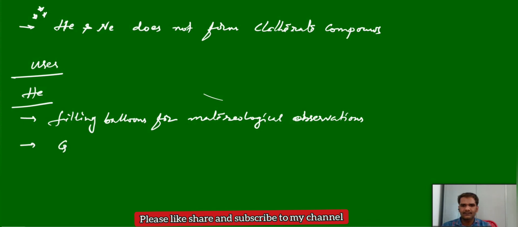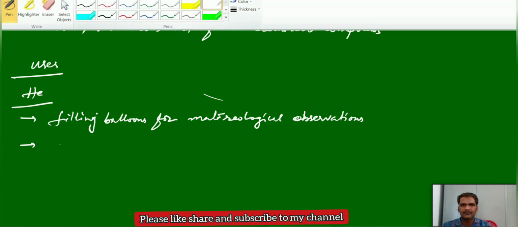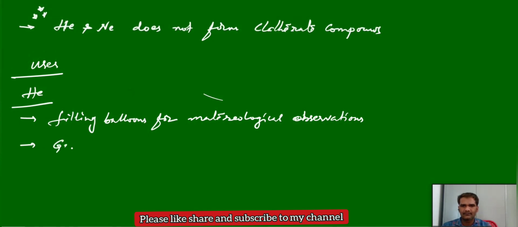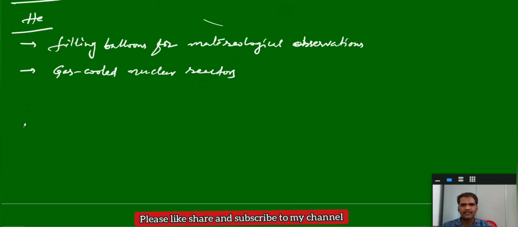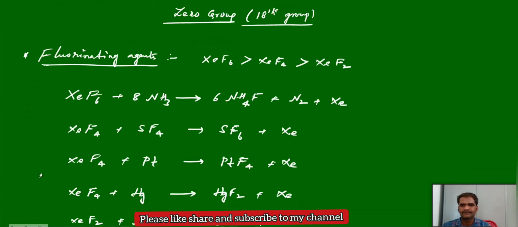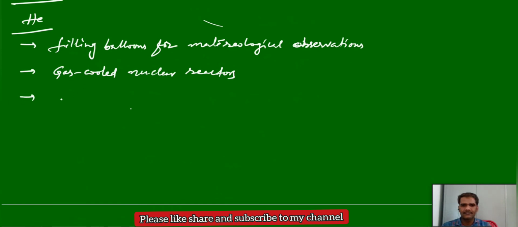It is used in gas-cooled nuclear reactors, to maintain the low temperatures. And next we can use this as a cryogenic agent. A cryogenic agent means for low temperature experiments we will use it.